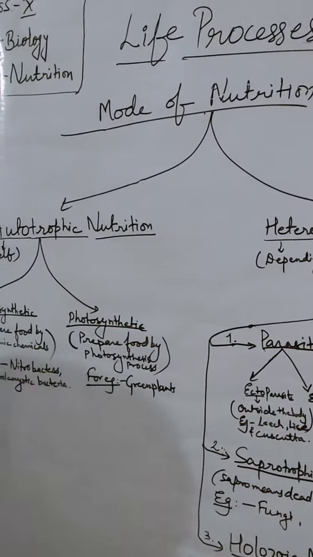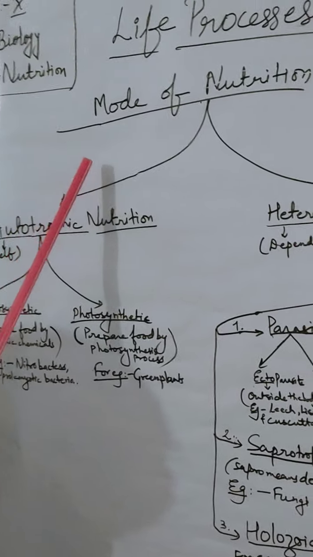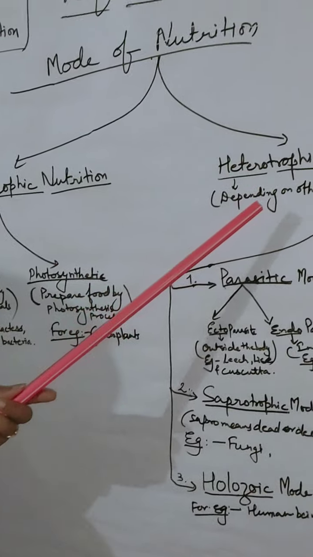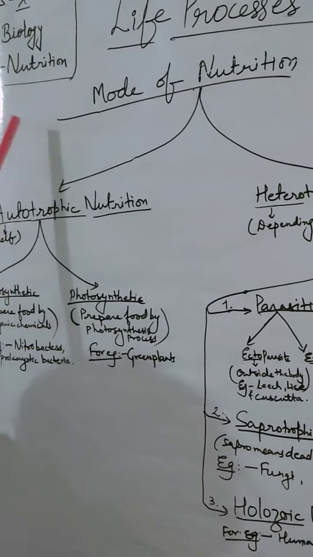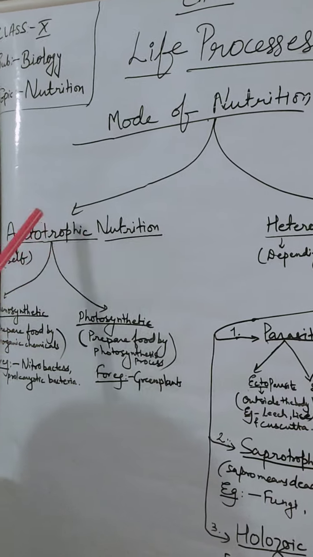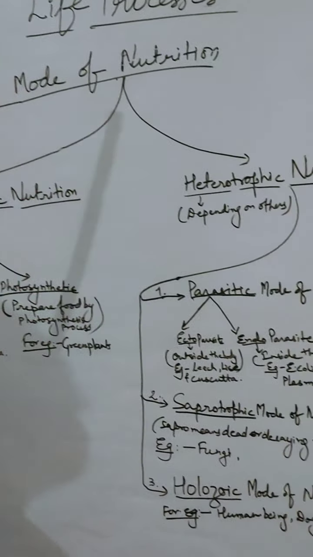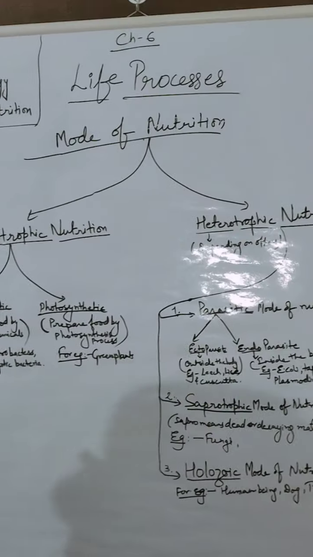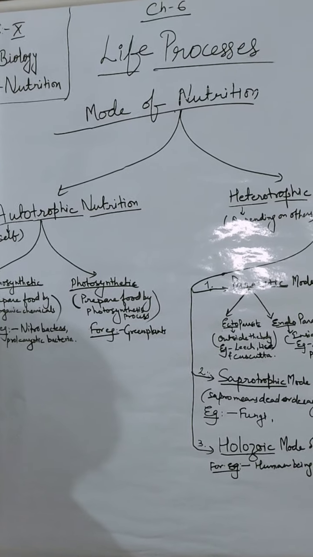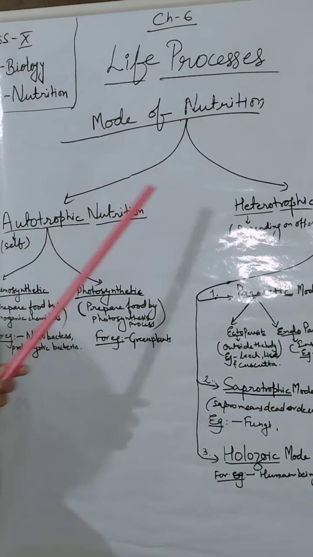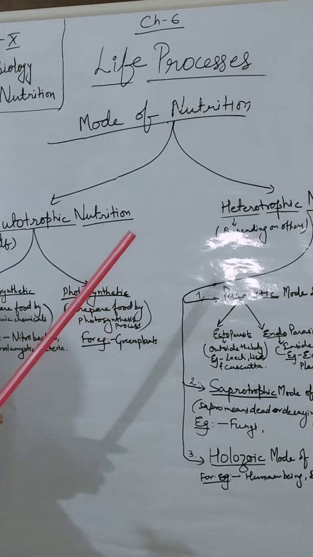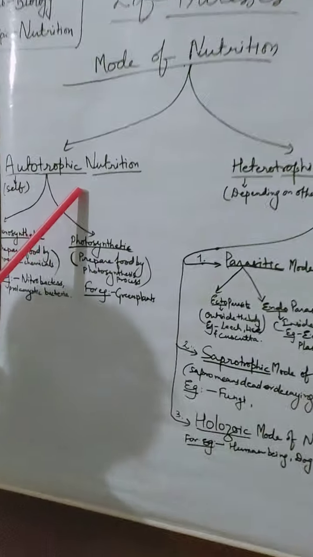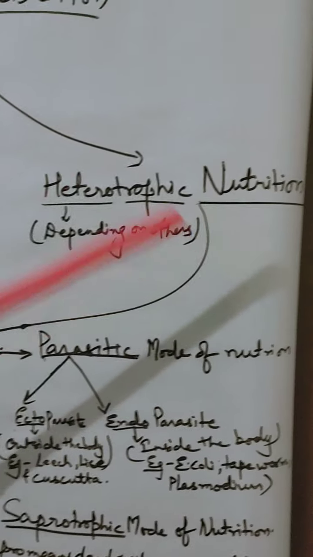What does nutrition mean? It means the various modes of taking food inside the body and utilizing energy from it. The different organisms are taking their food in different ways so that they can utilize energy from it and are able to sustain their life activities. So let's see, there are mainly two modes of nutrition. There are two types of nutrition by which organisms are able to prepare their food. First one is autotrophic nutrition and second one is heterotrophic nutrition.